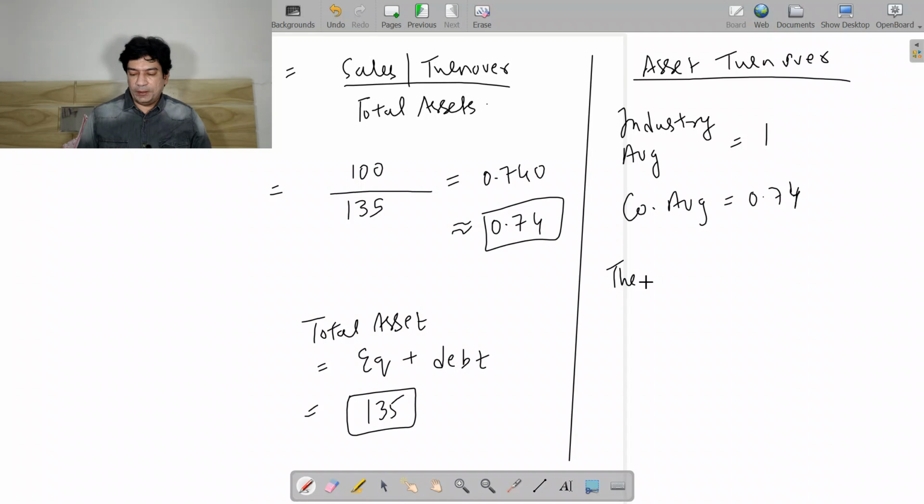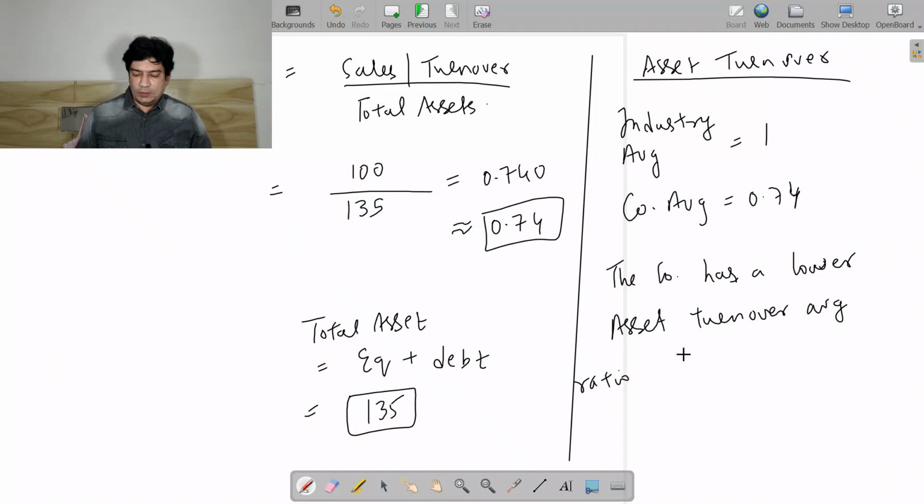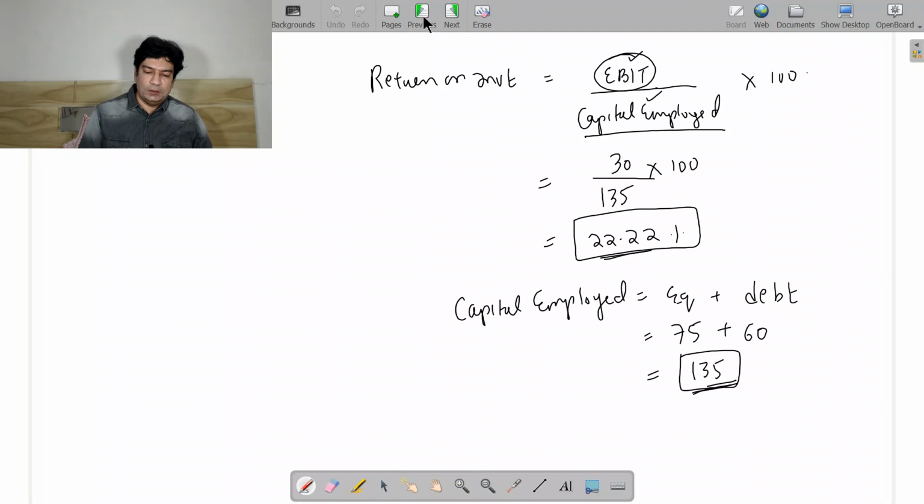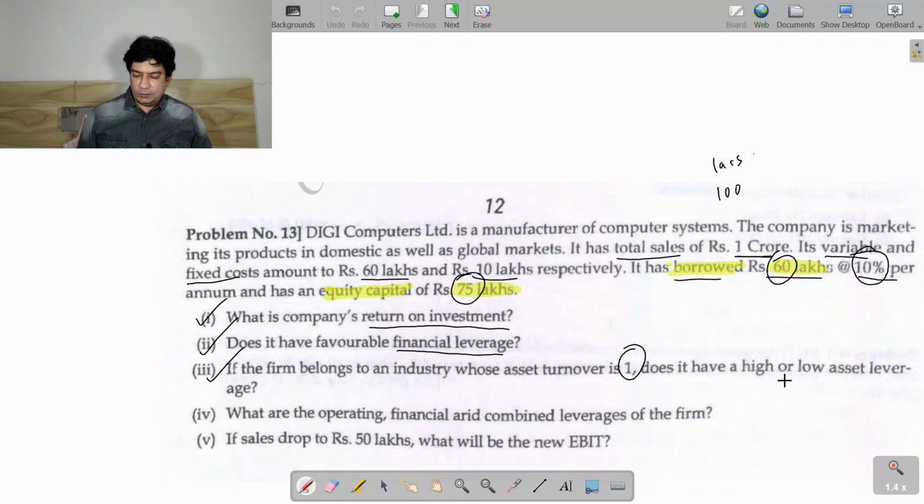So the company has a lower asset turnover ratio compared to industry average. So we are able to answer them. So our performance is not at par with the industry. So we have a low asset leverage.